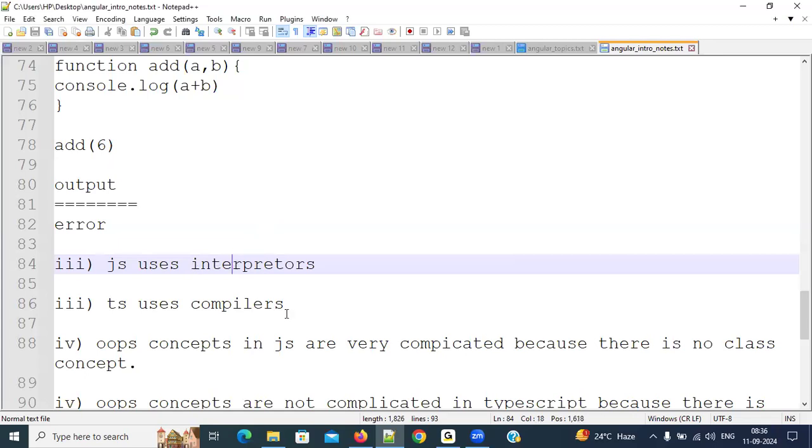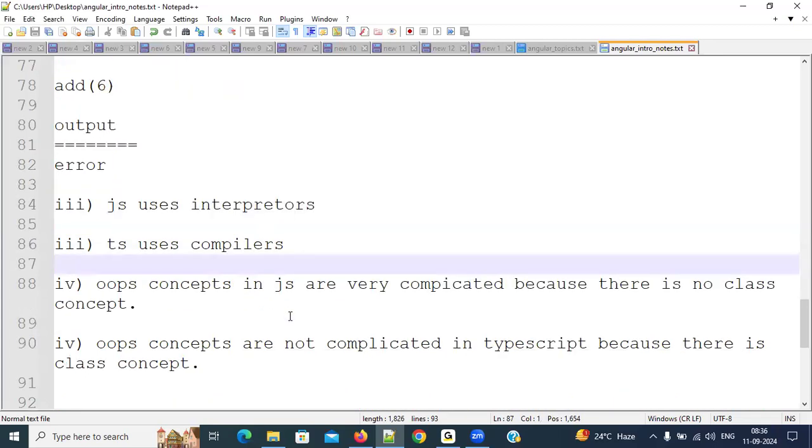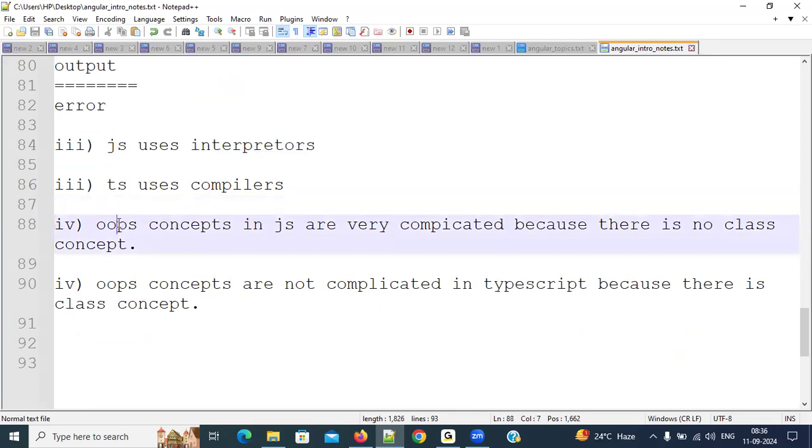So this is about interpreters and compilers. This is the third difference. And what is the fourth difference? OOPS concepts in JS. OOPS concepts in JS are very complicated because there is no class concept. OOPS concepts are not complicated in TypeScript because there is a class concept.